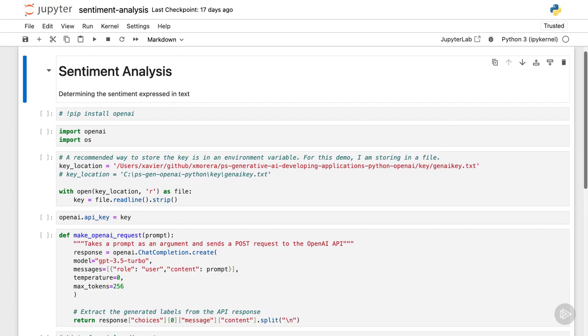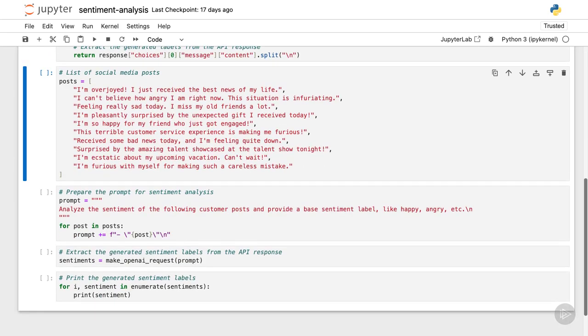Here's the demo that I have prepared, sentiment analysis, which as usual starts with the same things. Assuming the library is there, import it, the key, and then the function to make the call that receives a prompt. And in here, what I'm going to add is a list of texts that have been extracted from social media posts. Some of them are pretty good, like "I'm overjoyed. I just received the best news of my life." Others, not so much. "Feeling really sad today. I miss my old friends a lot."